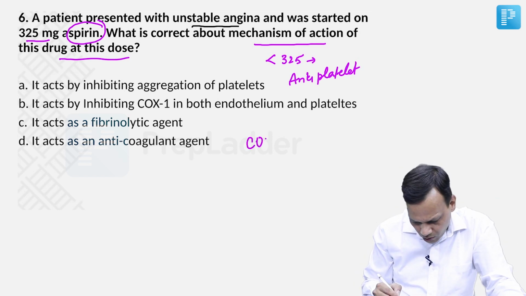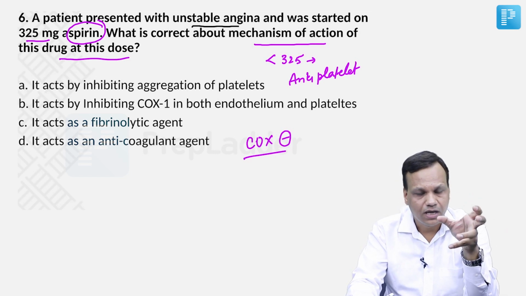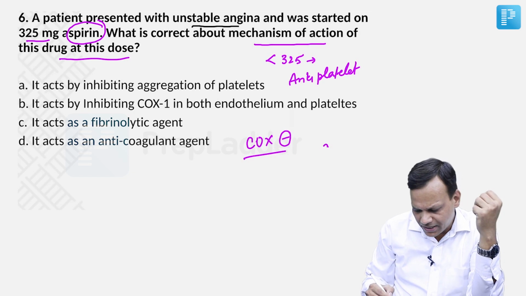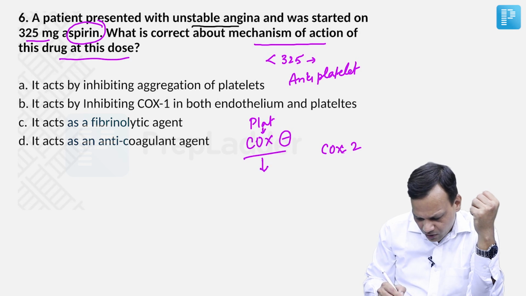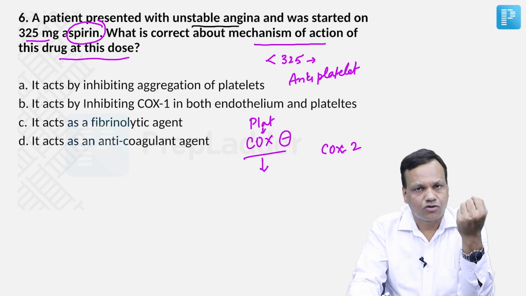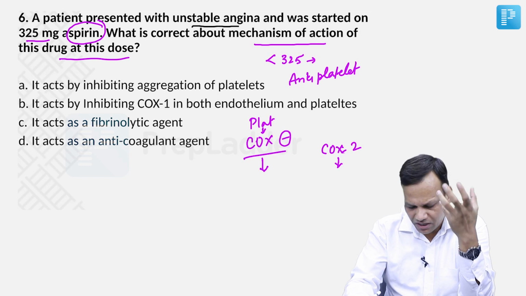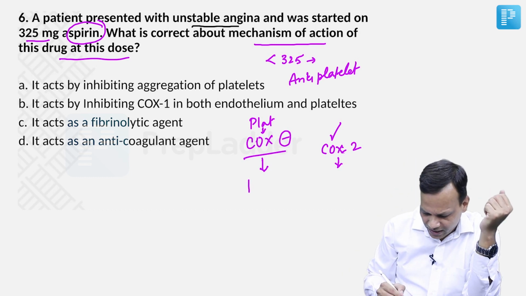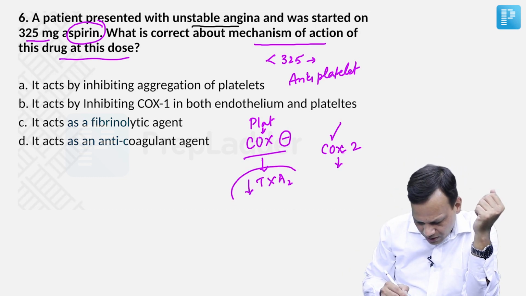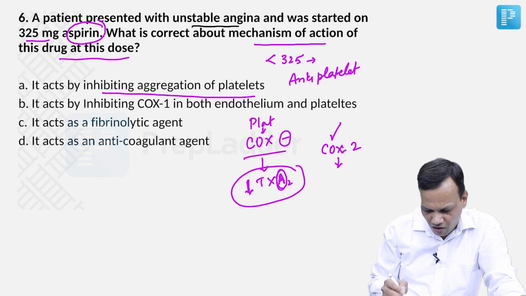Aspirin acts by inhibiting cyclooxygenase enzyme. It inhibits both COX-1 and COX-2, mainly COX-1. But important thing is, in endothelium we have mainly COX-2, whereas in platelets we have mainly COX-1. So when we inhibit COX-1, it will decrease the thromboxane A2 as well as prostaglandin by inhibiting COX-2 in the endothelium. But finally, the endothelium has nucleus, so they will regenerate new COX enzyme. So only final effect is decrease in thromboxane A2, and you can remember thromboxane A2 cause A for aggregation. So when there is less thromboxane A2, there will be less aggregation. So the main mechanism is to inhibit aggregation of platelets.